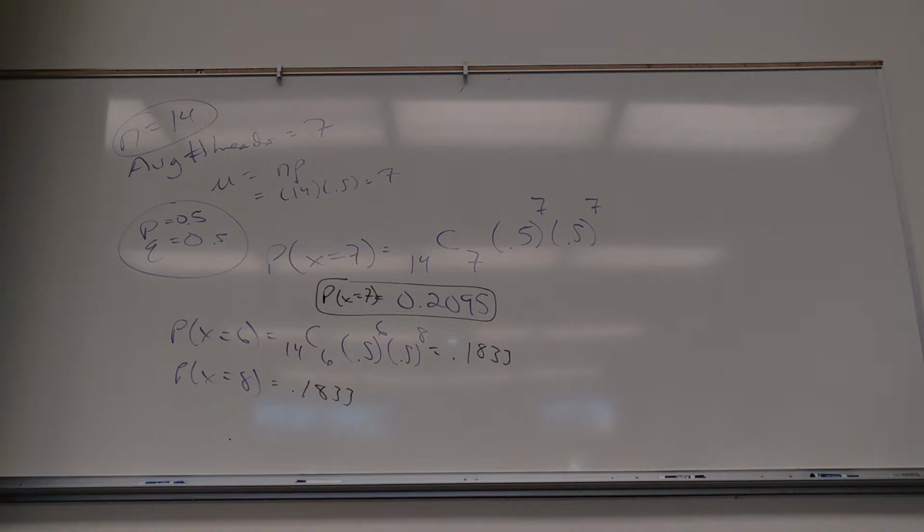Binomial probability. Here we go. All right, I'll use this. It looks disgusting. So now, a binomial table, all it does, and of course they don't have 14. Why would they?